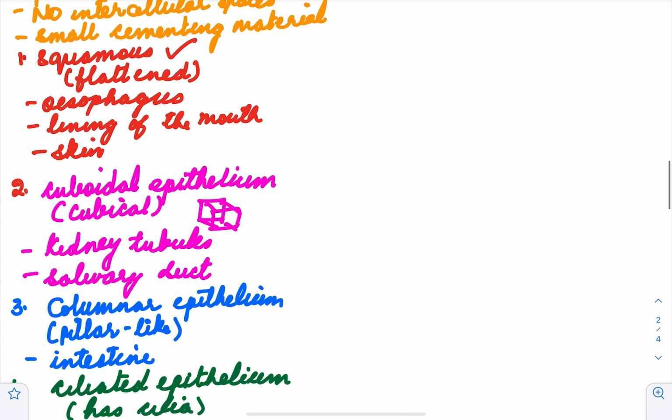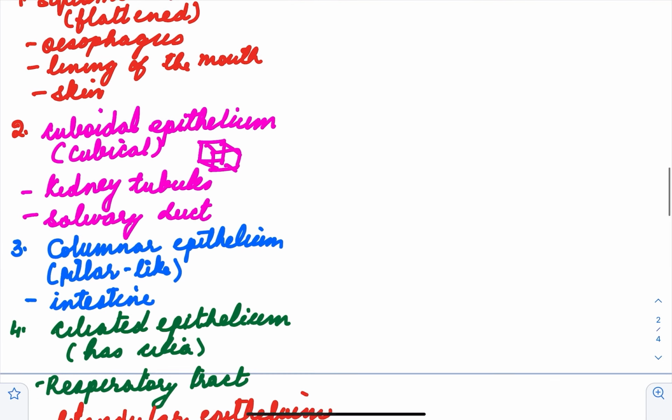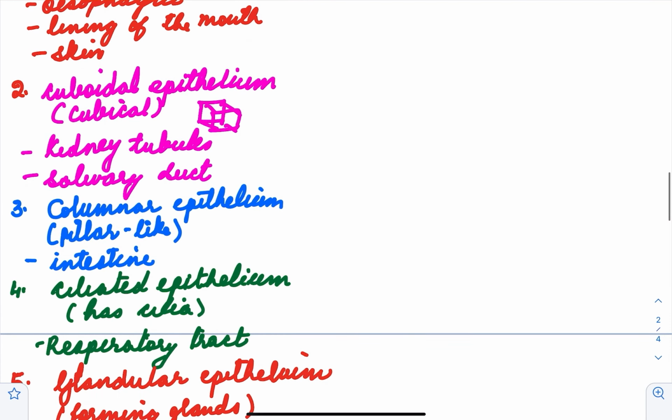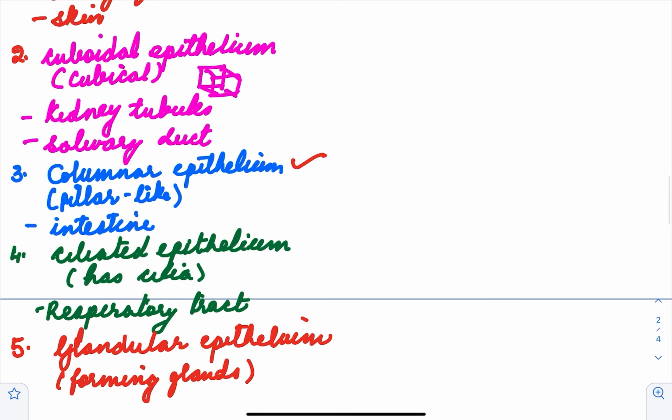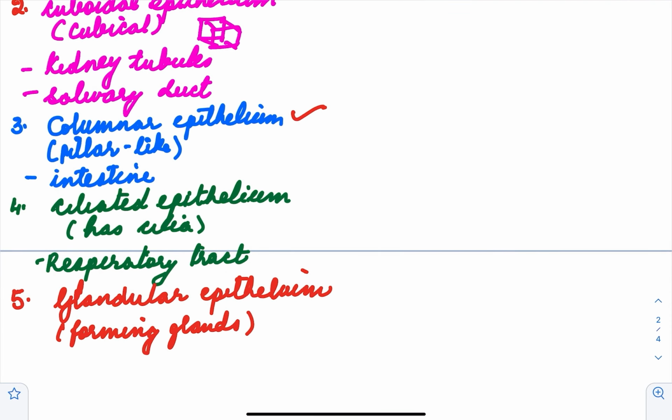So we have squamous epithelium. Squamous means flattened, as is present in the skin, lining of the mouth and esophagus. Then we did cuboidal epithelium, as is present in the kidney tubules and salivary duct. The third category is your columnar epithelium. So it's pillar-like, and such an epithelium helps in absorption of nutrients, as is present in your intestine.